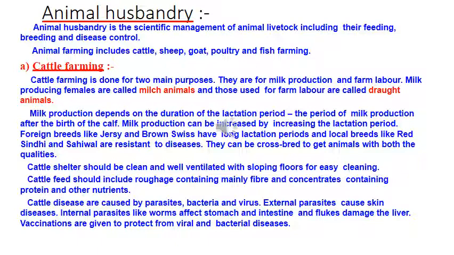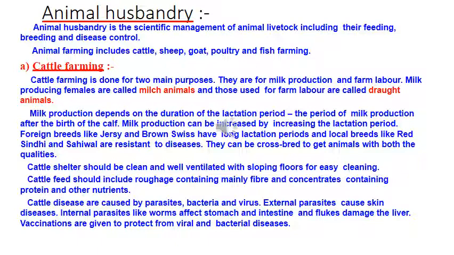So, how are we going to manage them? That we are going to study now. What are we looking into? We are looking into their feeding, breeding and disease control. That is very, very important. Animal farming includes cattle, sheep, goat, poultry and fish farming. So, we will be starting with the first one, that is cattle farming.